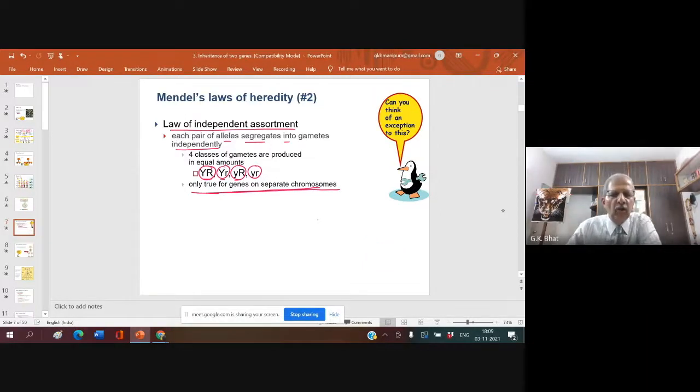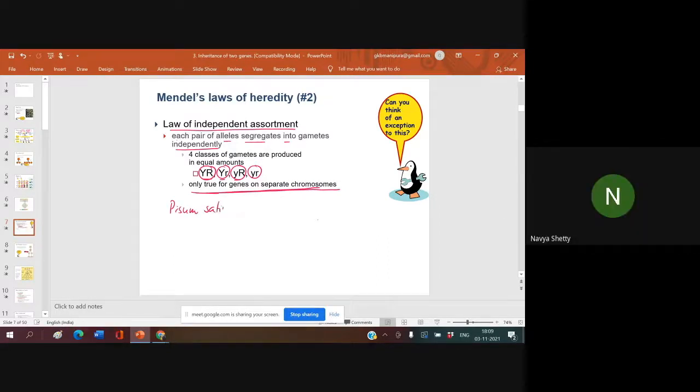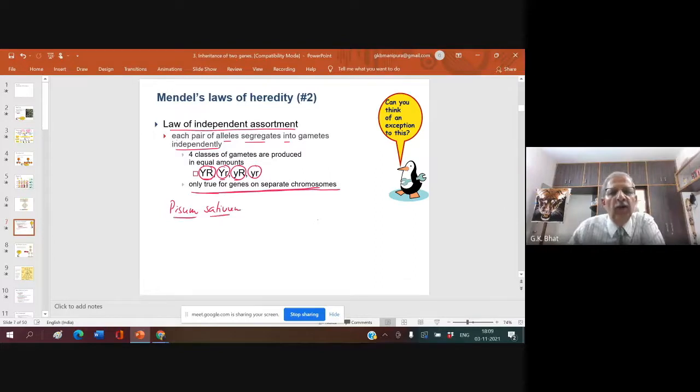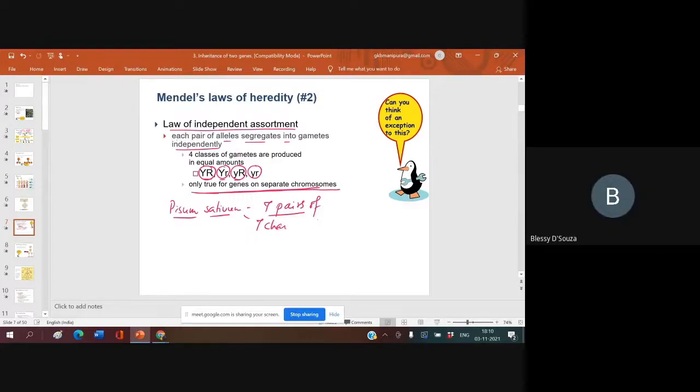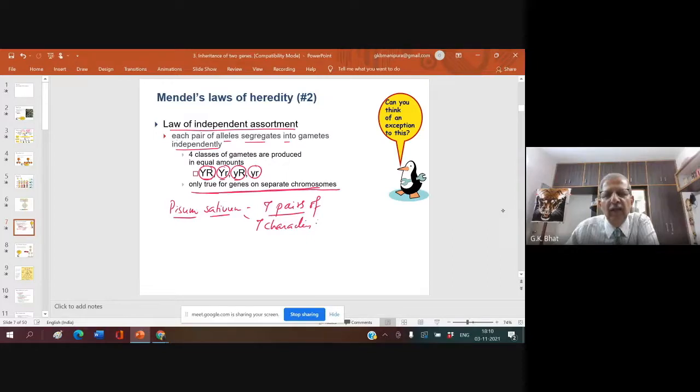Now, I want to find out how many chromosomes are there in Pisum sativum. In Pisum sativum, we have 7 pairs of chromosomes, that is 14. And how many characters did Mendel study? Seven characters in Pisum sativum.